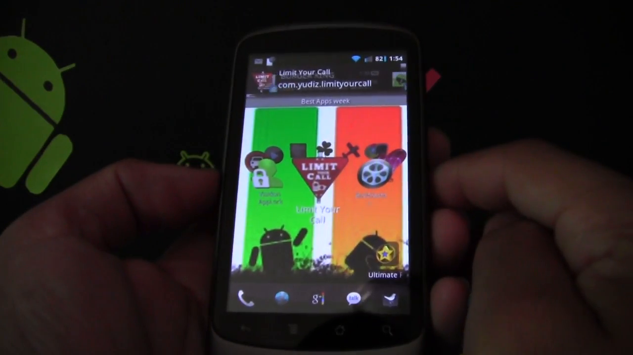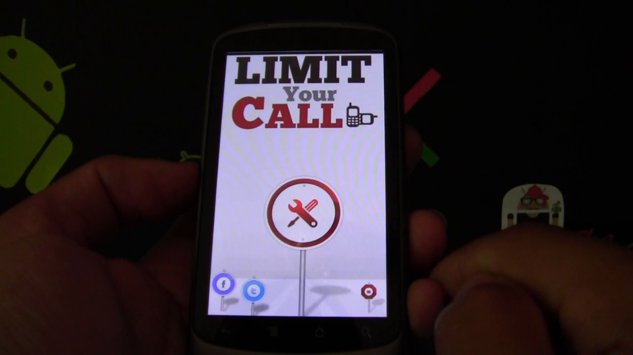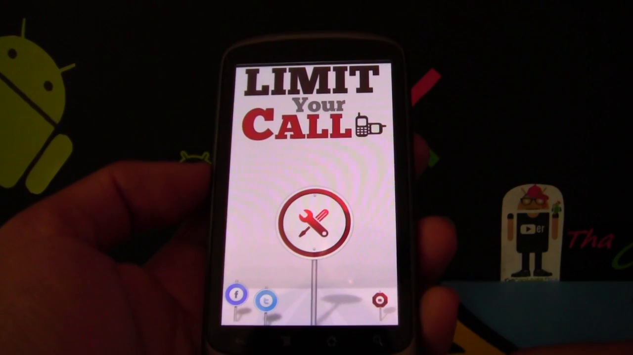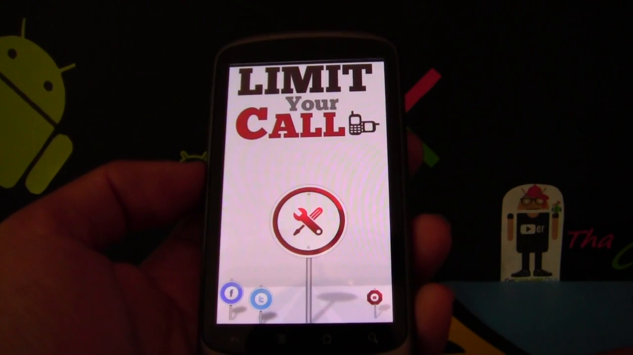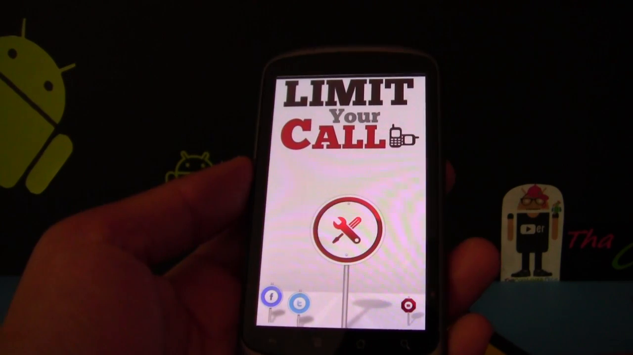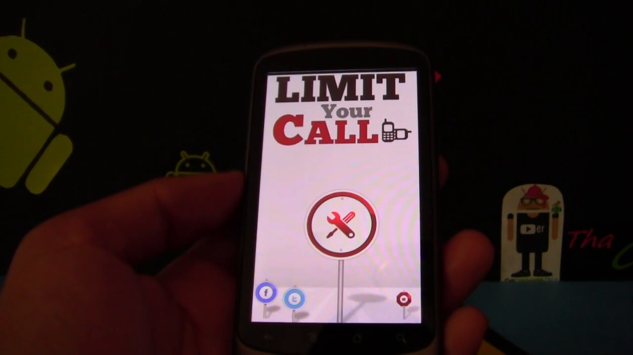Last but not least, we have Limit Your Call. How many of you guys don't have unlimited minutes? I know I don't. I only have 400 minutes and I really don't go over those 400 minutes at all. But how about the people who actually need to keep track of the time?